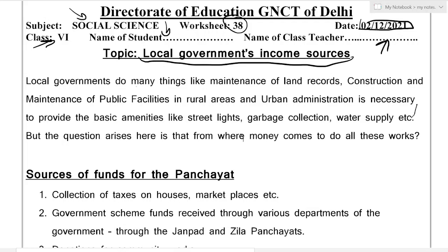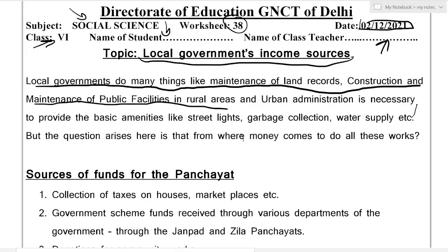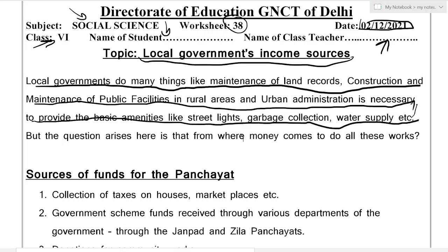In the previous video, we studied about what services these local governments provide. Now we will see what are their income sources. Of course, for providing service, they need income, they need money. So that is how they will be able to provide us the services. Local governments do many things like maintenance of land records, construction and maintenance of public facilities in rural areas, and urban administration is necessary to provide the basic amenities like street lights, garbage collection, water supply, etc.